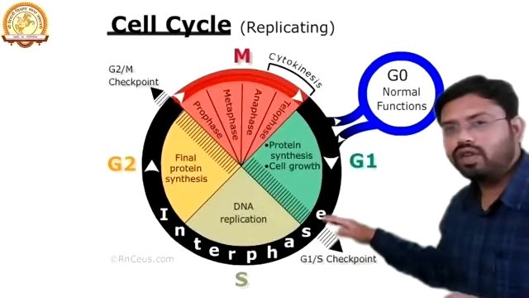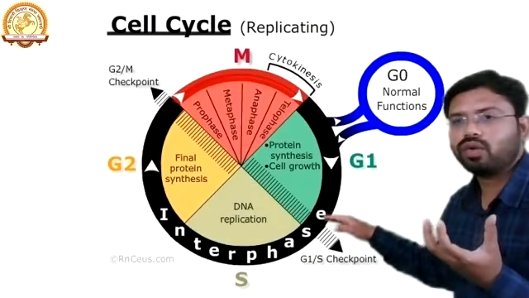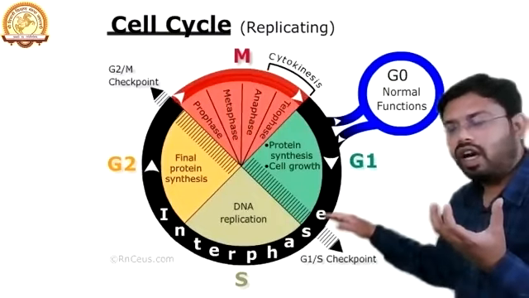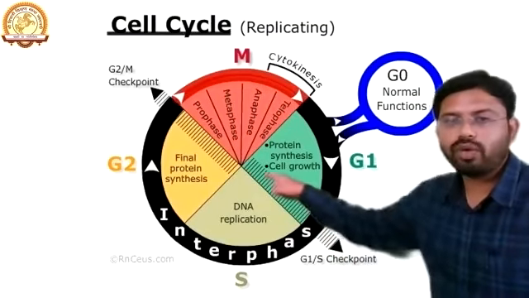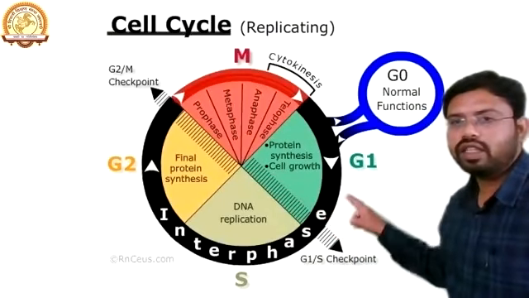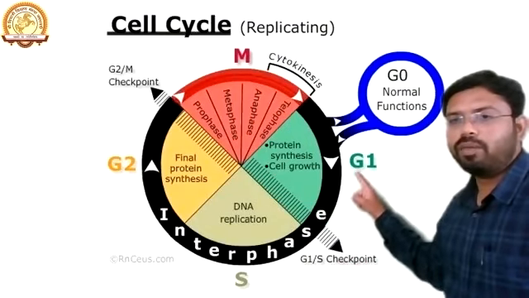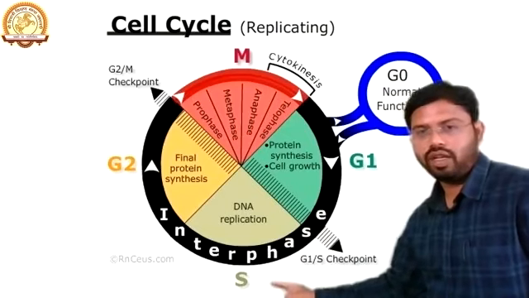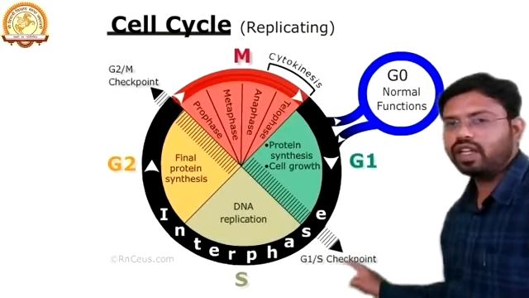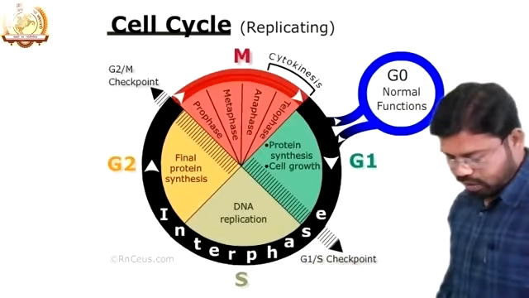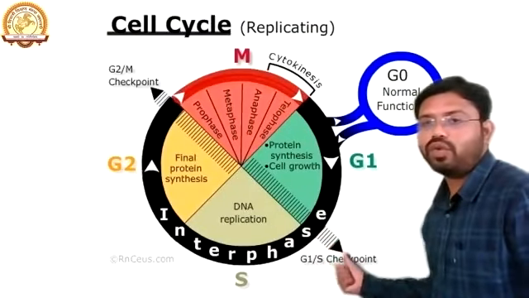Now, after the G1 phase, when the cell is getting mature, it has all the proteins which are needed for its growth and development. It also increases its size, but there is a checkpoint. You can see here is a checkpoint, known as the G1S checkpoint. It means a checkpoint between the G1 and S phase. In the G1S phase, there is a particular checkpoint known as the G1S checkpoint.